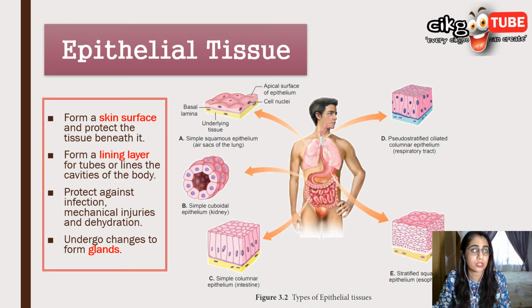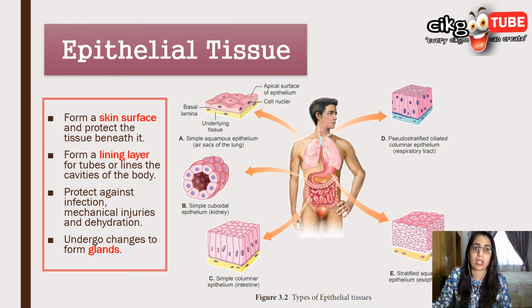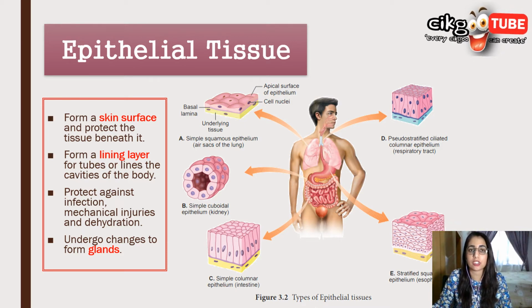Epithelial tissue that coats the trachea has projections, like hair, which are known as cilia. Their function is to protect the underlying cells from mechanical injury, and they also act to absorb water and food by diffusion. They form secretory glands which produce secretions. So these are the different types of epithelial tissues here.